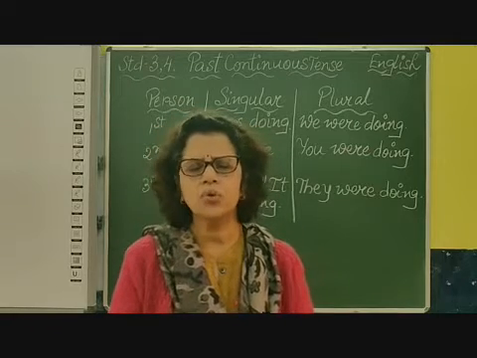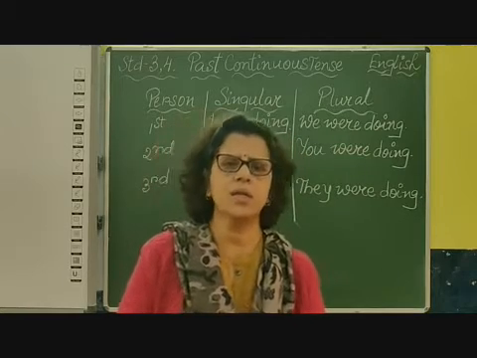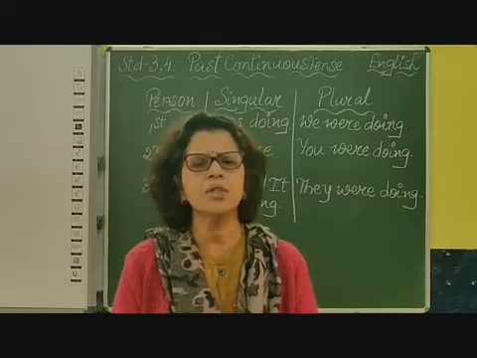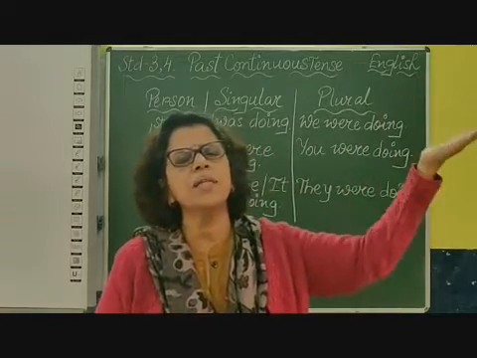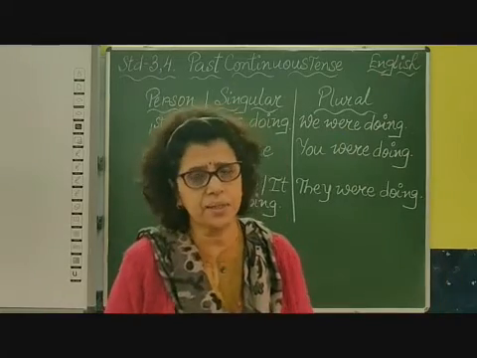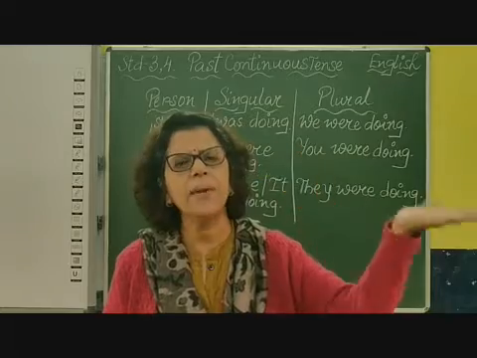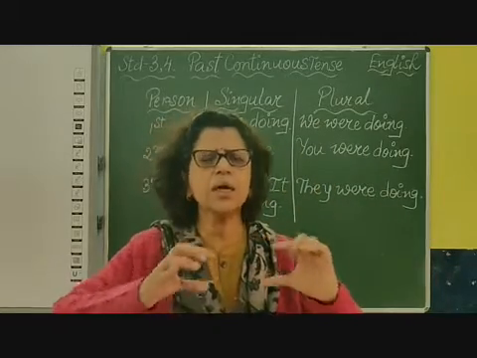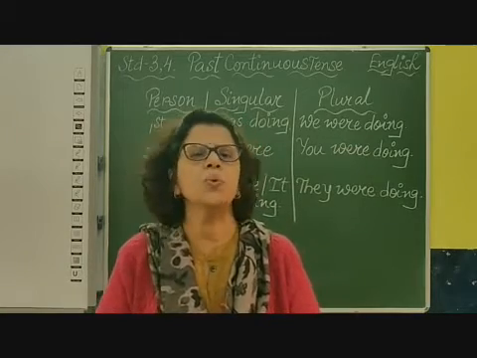Now children, this week we are going to discuss past continuous tense. What is past continuous tense? Past tense means some action that has been completed in the past, already completed. So if some action was completed in the past and it continued for a period of time, that's why we use continuous.